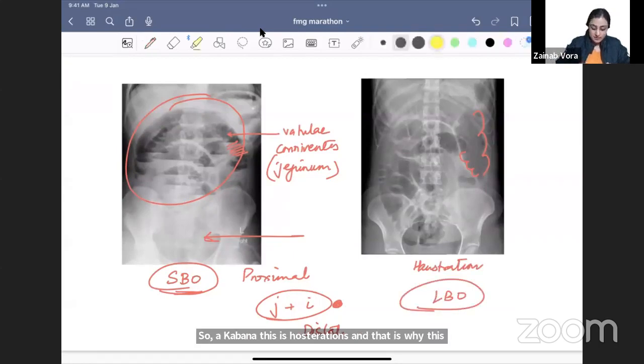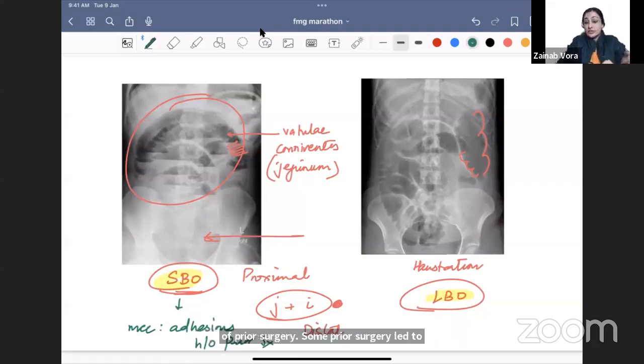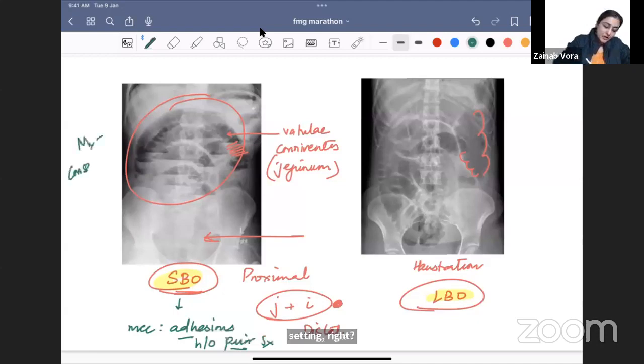Which is more common? Small bowel obstruction is far more common than large bowel obstruction, because the most common cause of small bowel obstruction is adhesions. Adhesions कैसे बनते हैं? There will be some sort of history of prior surgery. Some prior surgery led to adhesion formation, which led to small bowel obstruction. So logically speaking, how will I manage it? Is there a surgical management we do or conservative management? Obviously conservative, because it is because of the surgery. Now if I keep doing a surgery to operate on it, it's a vicious cycle we are setting, right? So we don't want to operate on this. The management here is going to be conservative, right?